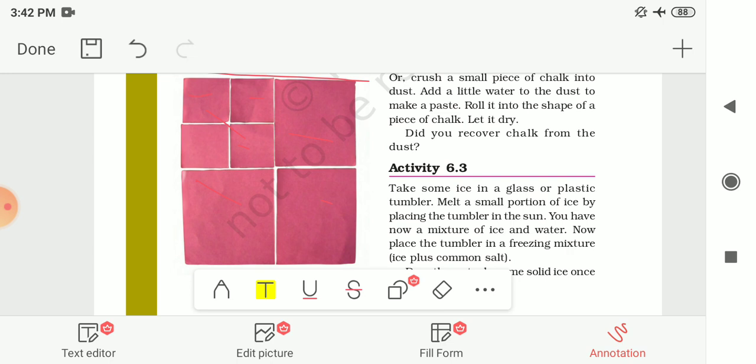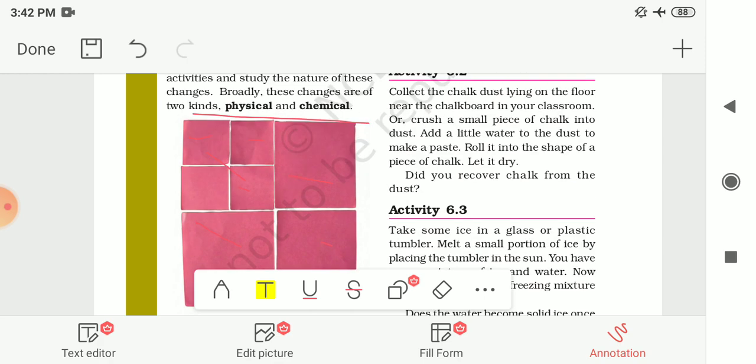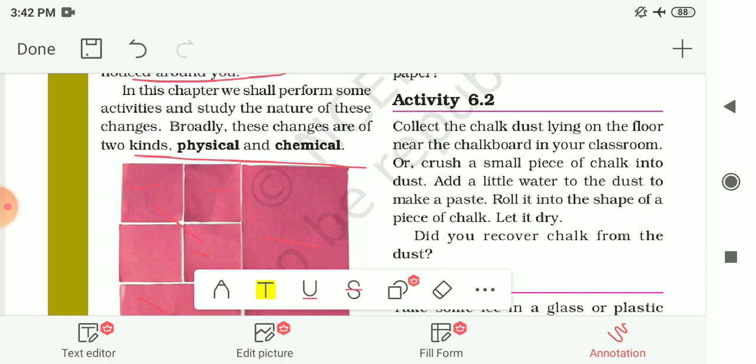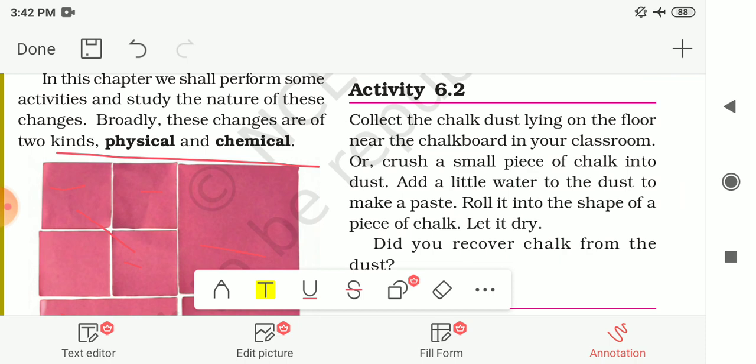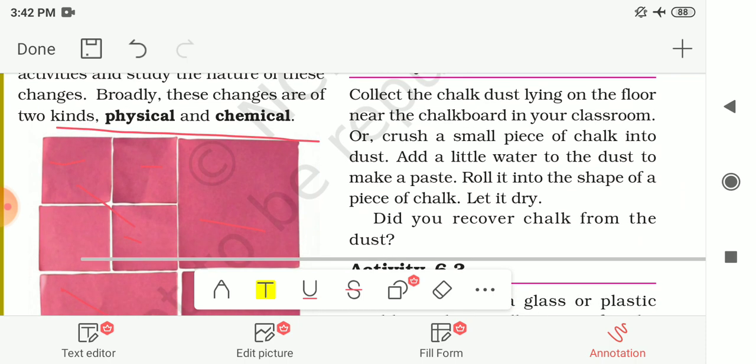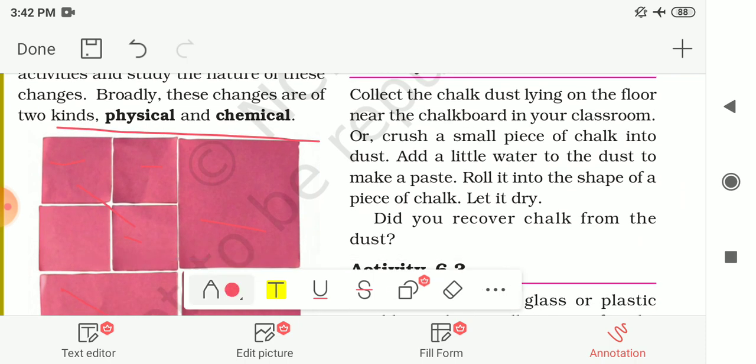Now, to understand this very well, another activity is given to you. Activity 6.2. For this you need a chalk. Collect the chalk dust lying on the floor near the chalkboard in your classroom. Right now you are not in the classroom, so you can also take a small piece of chalk and crush it.